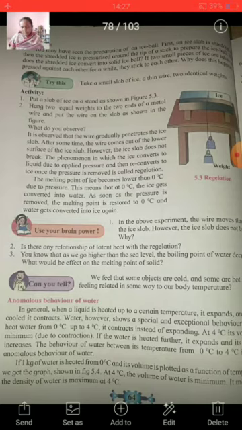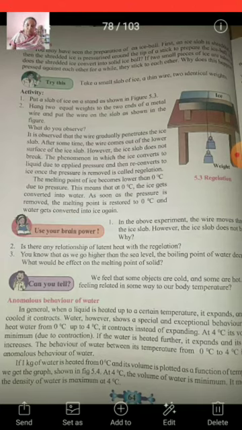Now see, in general, when a liquid is heated up to a certain temperature, it expands, and when it cools, it contracts. That means when heat is given to the liquid, its volume increases, and in contrast, when it gets cooled, it contracts, meaning the volume decreases. Water, however, shows a special and exceptional behavior. Water is an exception to this rule.